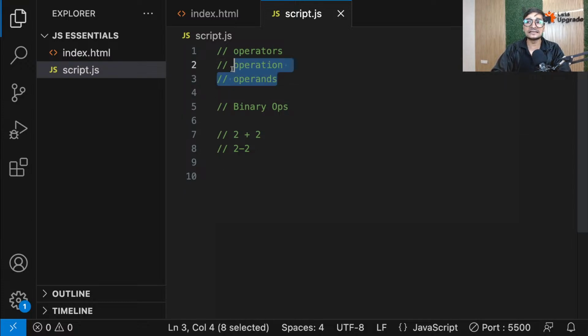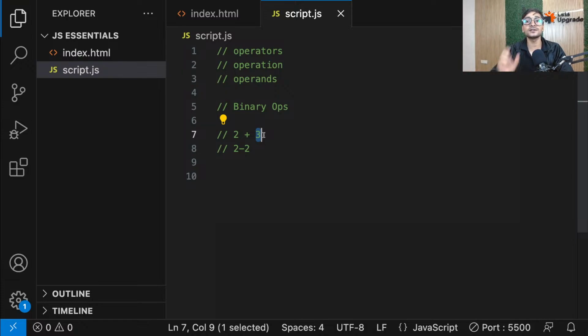Okay guys, so there are 3 things which will always be there in the operation: the operation itself, the operands on which you're performing the operation, and the operators which are helping you to perform the operation. So in this case, this whole thing is an operation, 2 plus 2, addition. This 2 and this 2, or let's say this is 3, so this 2 and 3, they are the data on which the operation is getting performed.